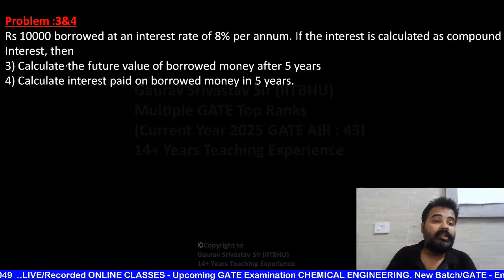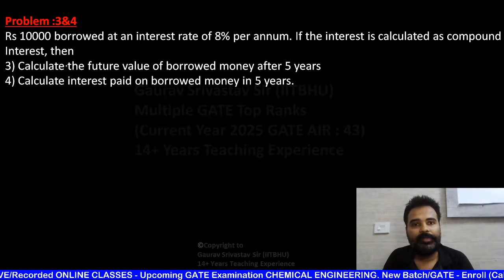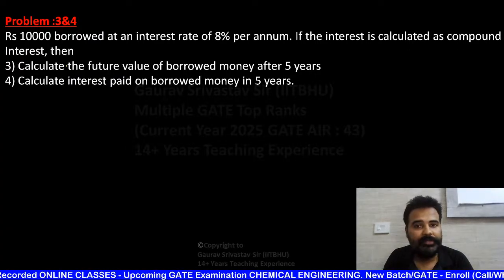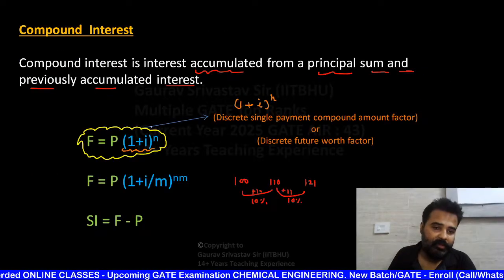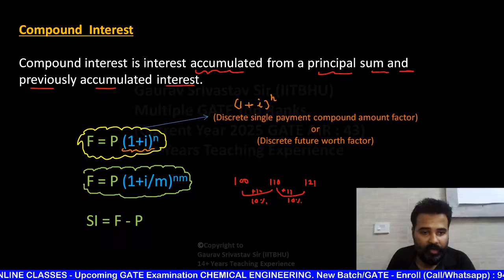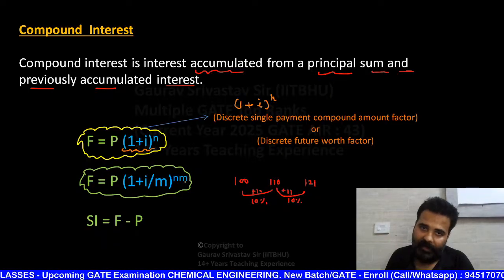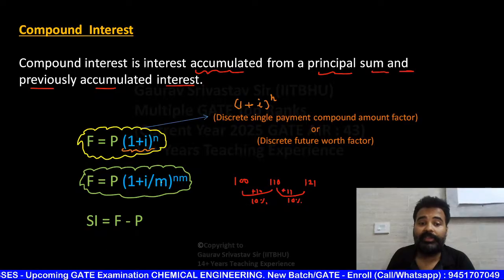Crystal clear. Now please solve this numerical and tell me the answer. We will give you a little time. Please solve it. See, that's why this next formula that you are seeing, F equals P (1 + i/m), so here n multiplied with m. What is the value of m?